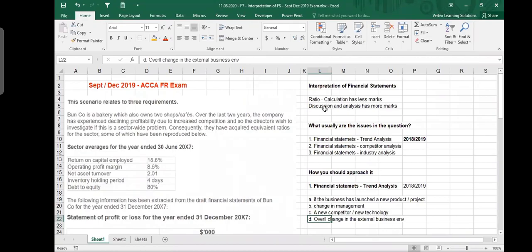Listen, like I said before, calculation of ratios will always be easy. We learned calculating ratios even in ACCA F3. So whatever ratios you had in F3, there is no new ratio except for a few. You have a few market-based ratios like EPS, price earnings ratio or dividend yield ratio in F7, which were not in F3, but otherwise all other ratios are the same.